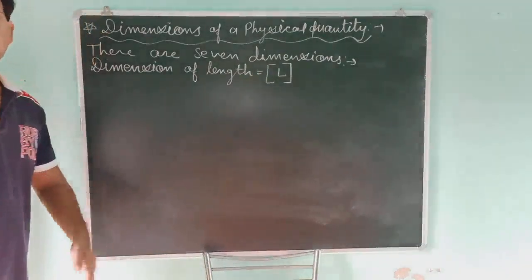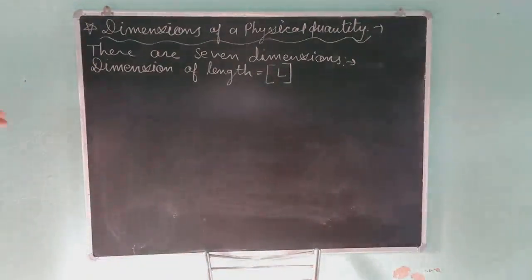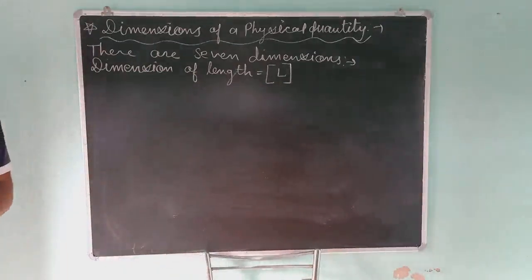Suppose you are finding the area of a triangle. You know the formula for the area of a triangle: half base into height.